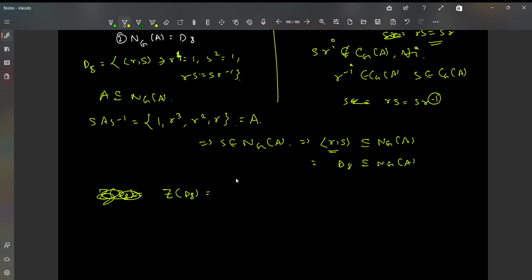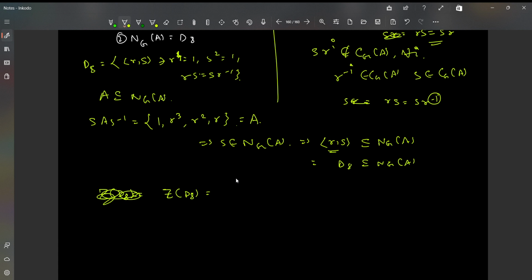So, the center of D8 is contained in the centralizer of any subset in D8, right? Here we're talking about the subset A. Let's be precise. If the center is indeed inside the centralizer of A in G, where G is D8, then the center must have at most the elements 1, R squared, R cube, nothing else.